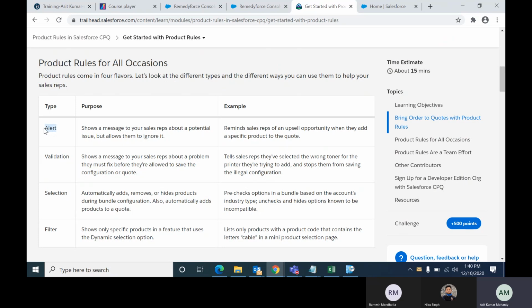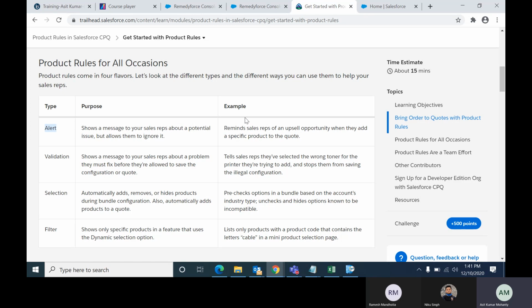Alert means suppose you are adding product A and the client doesn't want product B to be added whenever product A is on the quote. If the sales rep adds product B with product A, then an alert message will pop up while saving the product configuration. Then there is a choice whether you ignore that message and continue adding, or deselect product B.